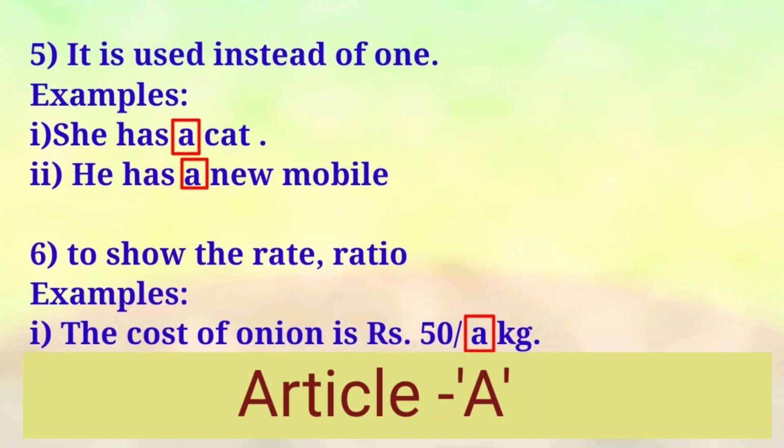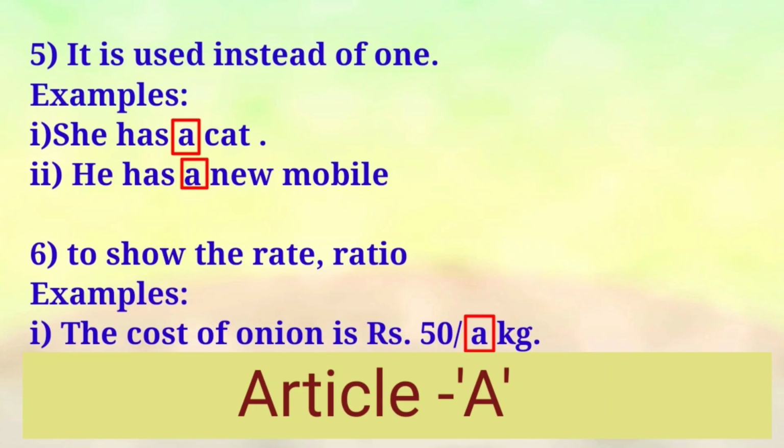First one, she has a cat. Okay, she has a cat. இதோட தமிழ் மீனிங் என்னன்னா அவகிட்ட ஒரு cat இருக்கு. So that is the Tamil meaning for that sentence. But see here, one, ஒரே ஒரு cat தான் இருக்கு. அதை நம்ம எப்படி மென்ஷன் பண்ணலாம்? Yes, you can use an article A.